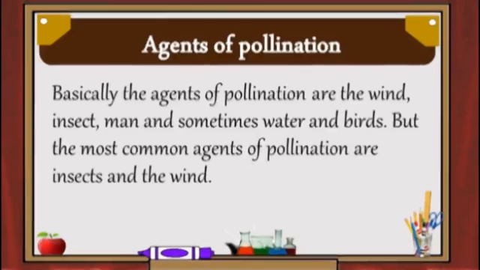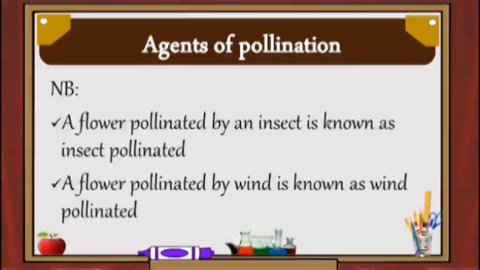The agents of pollination are wind, insects, man, and sometimes birds and water. But the most common agents of pollination are the insects and the wind.